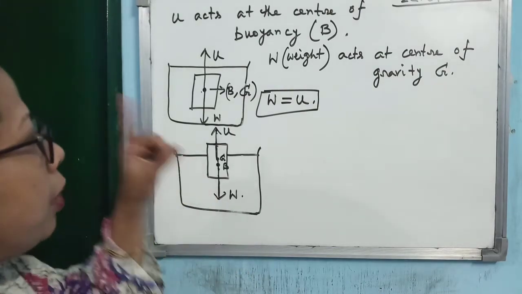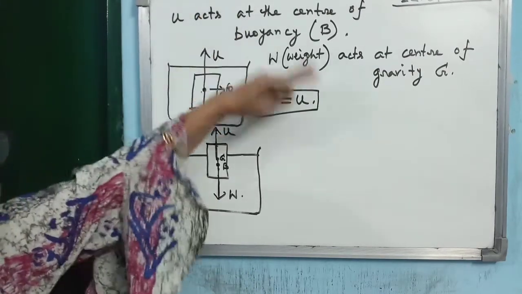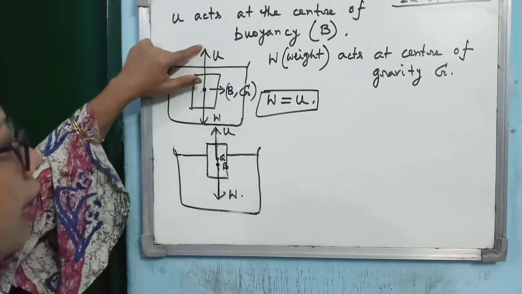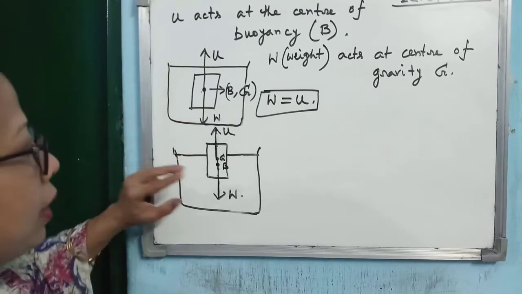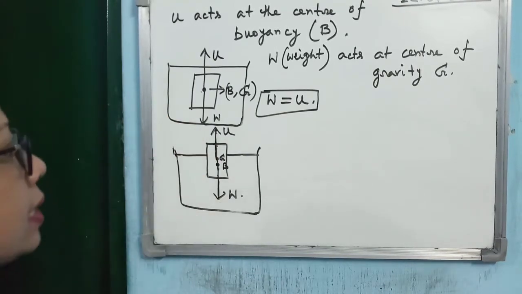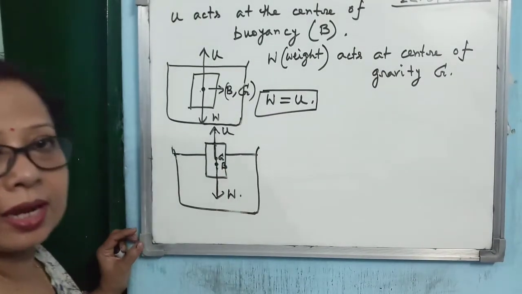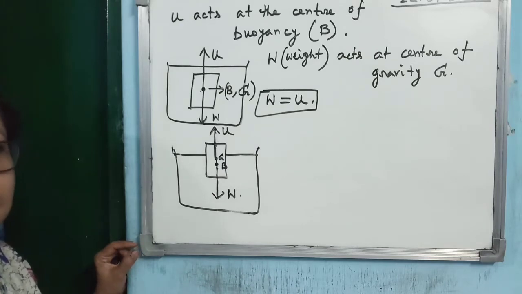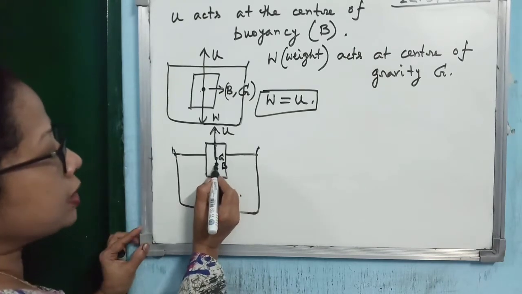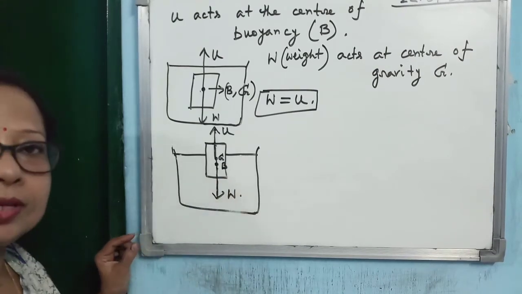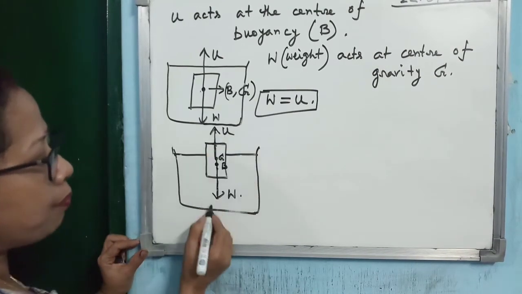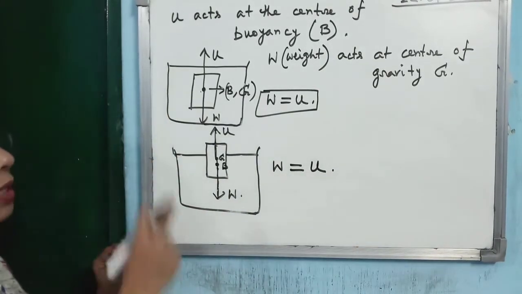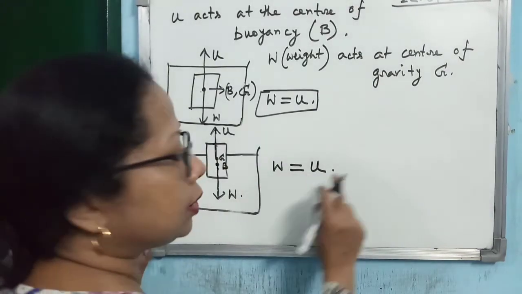I repeat, when the body is completely immersed, then everything is very simple. B and G are at the same point on the vertical line drawn, and U acts upward, W acts downward. But when it is partially submerged, in that case, G and B will not coincide, but they will lie on the same vertical line passing through the center of gravity, okay? And here center of buoyancy is lower than the center of gravity. So you see, upthrust is acting in the upward direction, weight is acting in the downward direction. So in this case also, as the body is floating, weight is equal to upthrust.